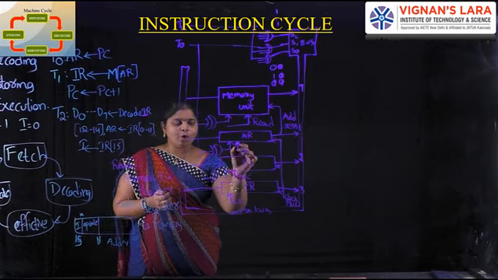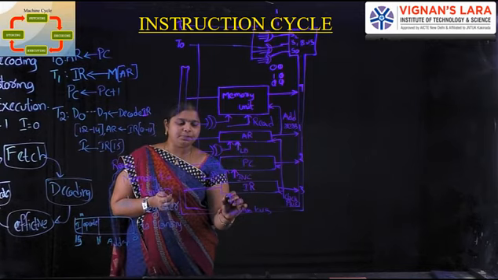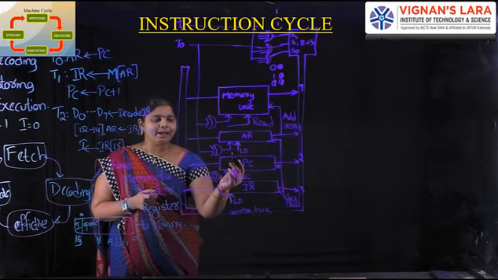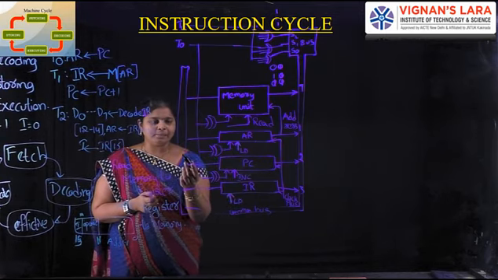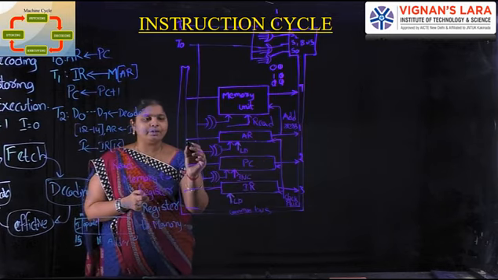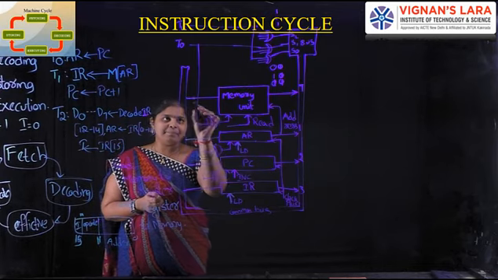Whenever the load is enabled, we load the control inputs for the instruction register and address register. After completion of the bus transfer, the information is transferred from the common bus to the address register and memory.